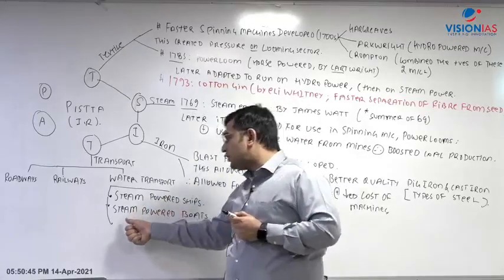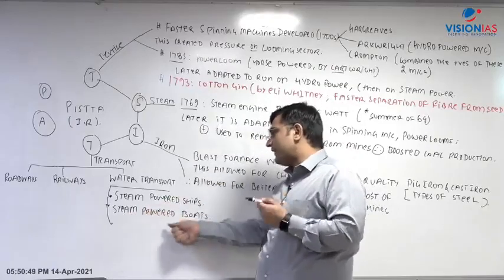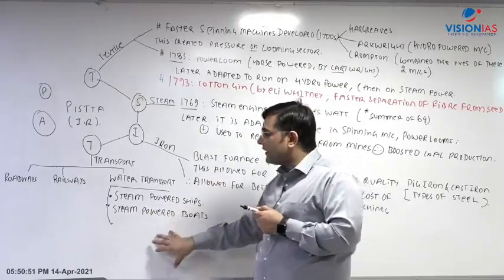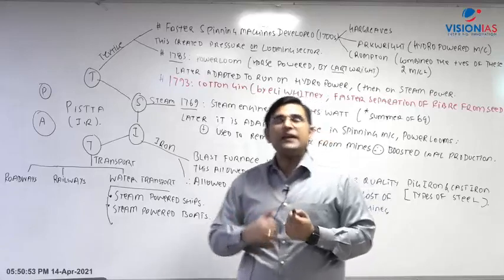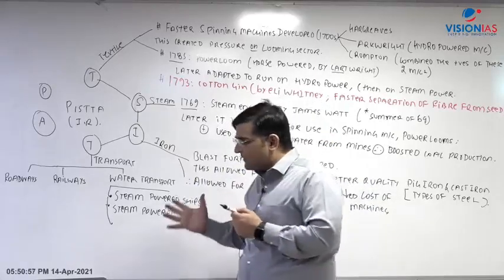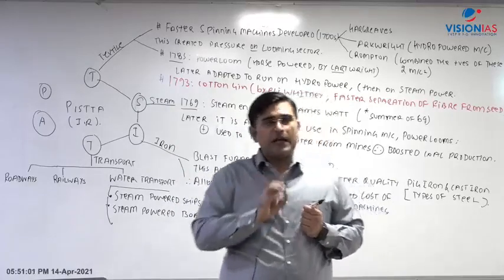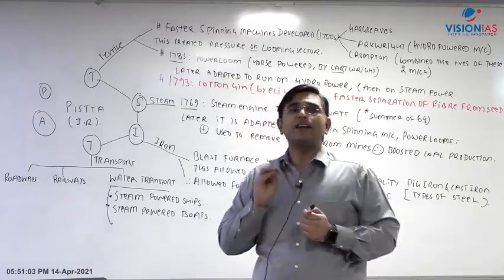To maximize the benefits of this innovation of steam powered boats, the Britishers started building man-made canals. On these canals, the boats will be transporting the raw material and the finished goods, and therefore establishing market connectivity.